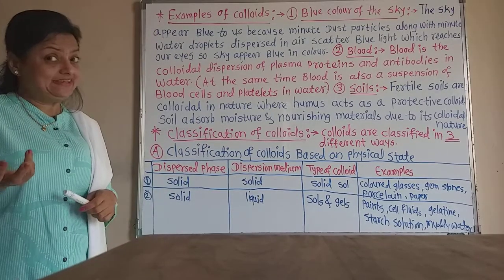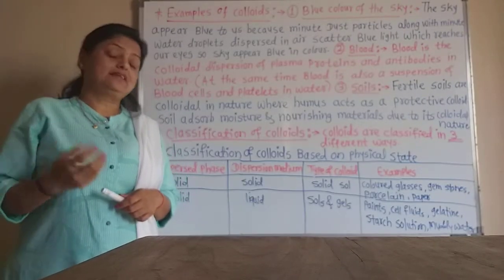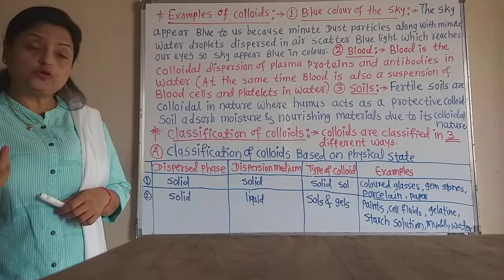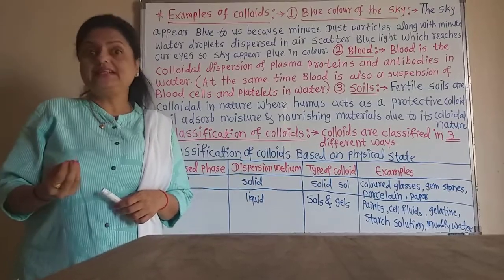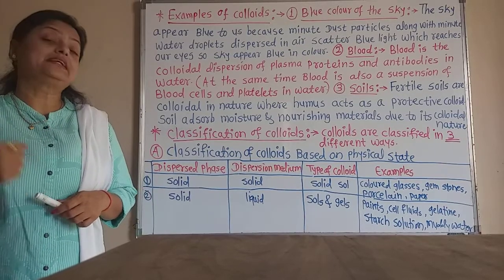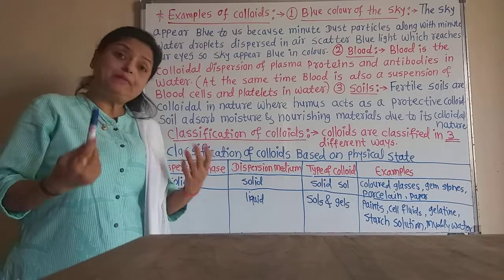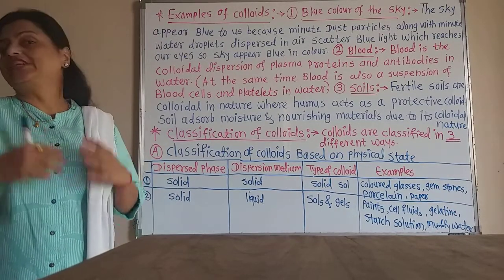Again, the porcelain. You know the porcelain plates and saucers. In porcelain also, the color of the porcelain and the material, that is the dispersion medium of the porcelain, both are in the solid state. And paper also, different colored paper is also an example of a solid sol.